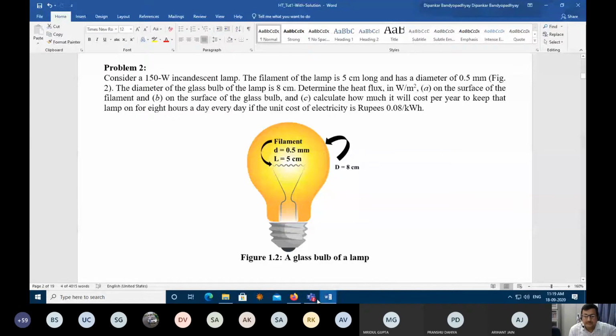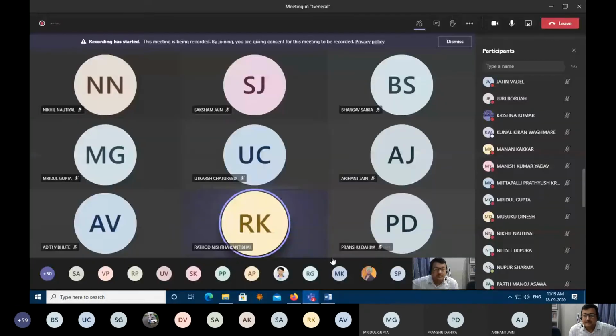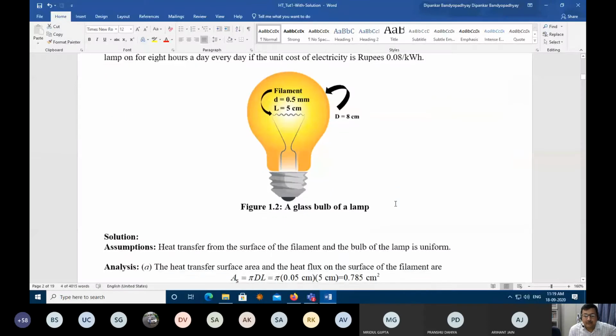So for part A, the flux is 1.910 into 10 to the power 6 watt per meter square. So how did you obtain that? First I calculated the area of the filament. And how did you obtain the area of the filament? Pi into d into l, the diameter is given and the length is given. So the area of the filament is pi d l. How much is that? It is 7.85 into 10 to the power minus 5 meters square.